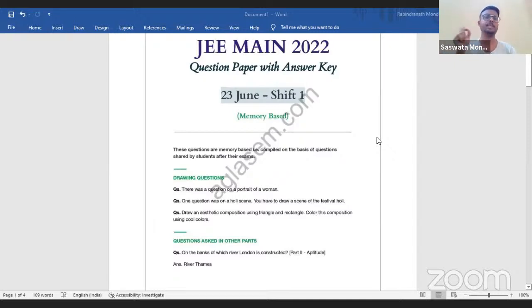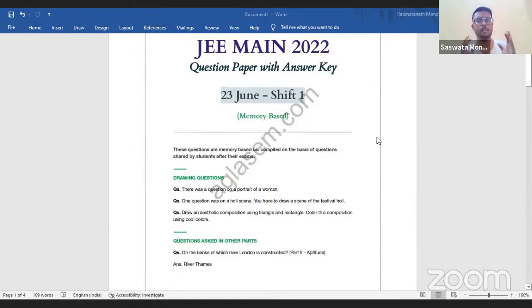You can expect it within the next 10 to 12 days. So maximum within the next 2 weeks, you should get the official answer key from the JEE Mains or the NTA website. I will show you once it's out how you can match your question serial number with the answer serial number and get the marks you have obtained. Definitely for drawing you won't get any marks as of now. In your final results, when they come out, you will be able to see your percentile.